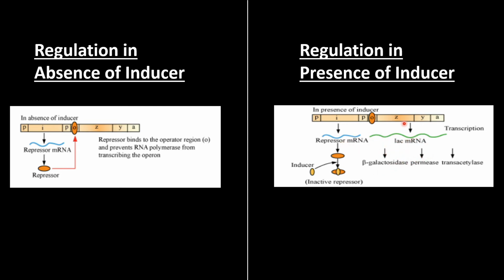The ZYA structural genes transcribe messenger RNA, and further the messenger RNA gives rise to beta-galactosidase, permease, and trans-acetylase. All these three enzymes are required for lactose metabolism. So in the absence of inducer, switch off, and in the presence of inducer, switch on.